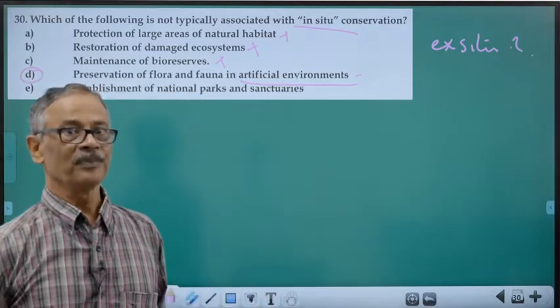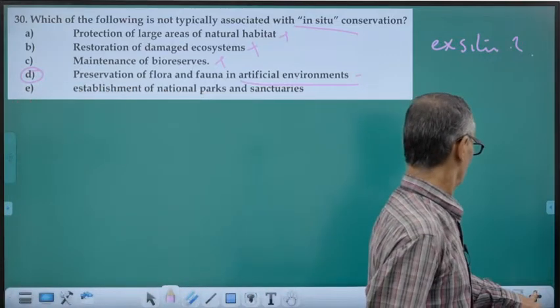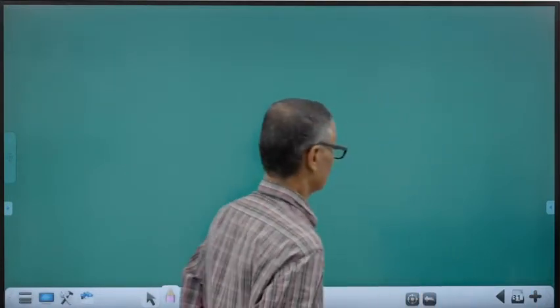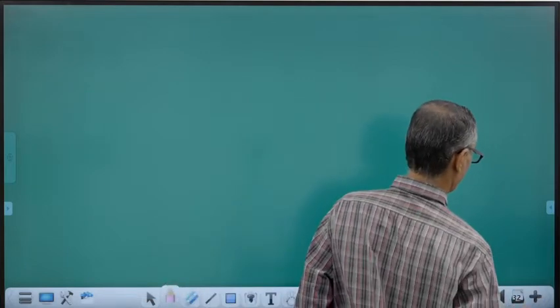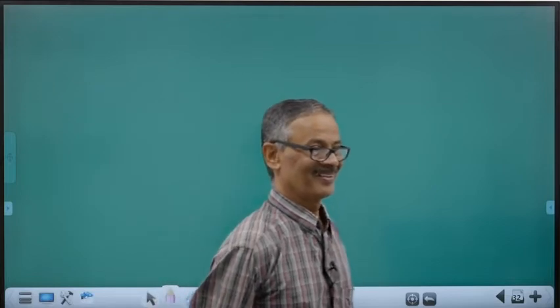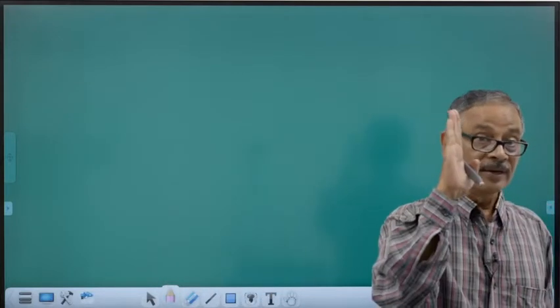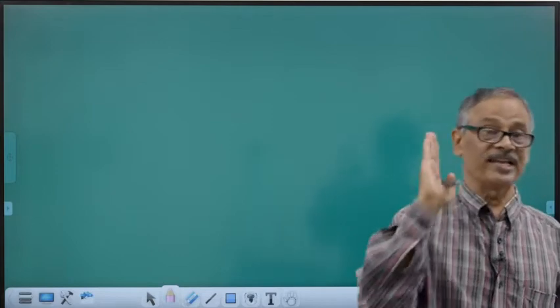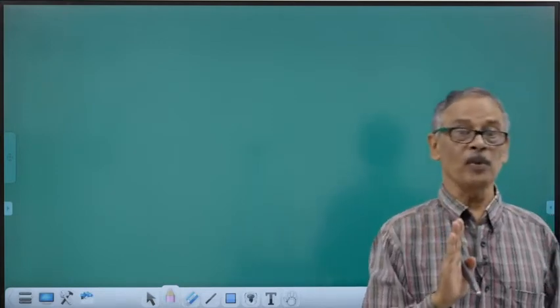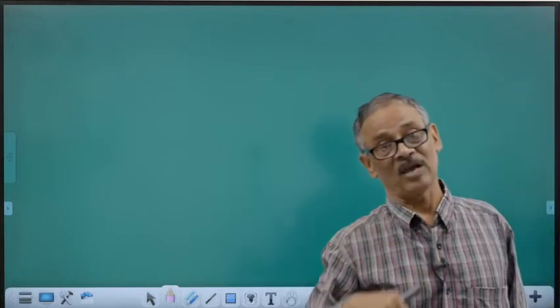I hope it is thorough. This chapter is thorough to you. Is it okay? So, we are taking the thrust areas, most probable questions that are likely to be asked for the NEET examinations.